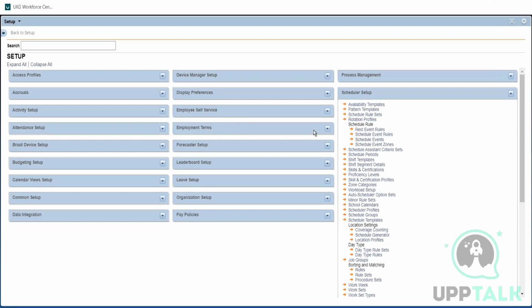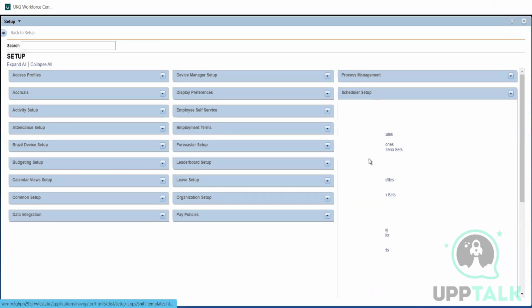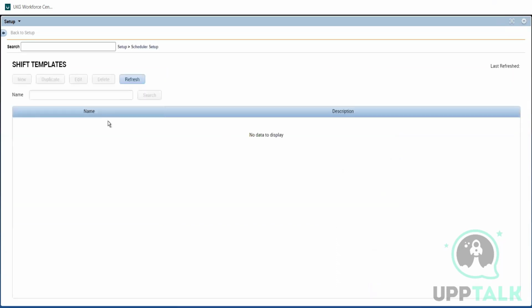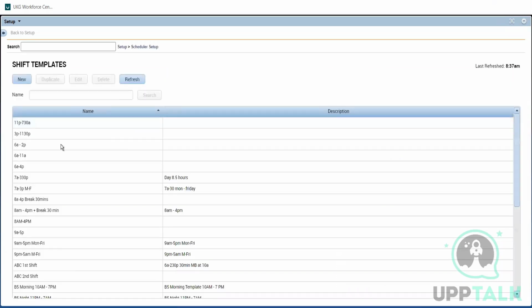So first, what I need to do is, there are a few items. What we are going to do for that is, we need to have a shift template created and we need to have a pattern template created. These are the 2 items which we'll be using for the schedules. Okay. What does shift template mean? It will define a particular date, start time and end time. You see here, there are a lot of items.